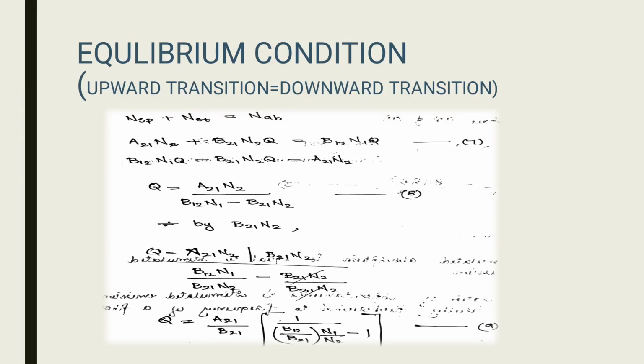Dividing the equation by B21 N2, we get Q is equal to A21 N2 divided by B21 N2, whole divided by B12 N1 divided by B21 N2 minus B21 N2 divided by B21 N2. The B21 N2 terms cancel, and taking A21 divided by B21 as the common term, we get Q is equal to A21 divided by B21 into 1 divided by B12 divided by B21 into N1 divided by N2 minus 1, which is equation number 9.